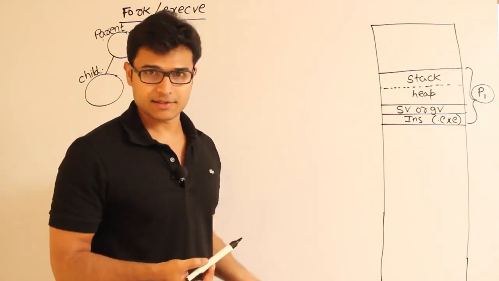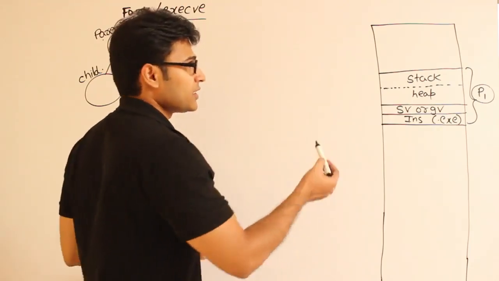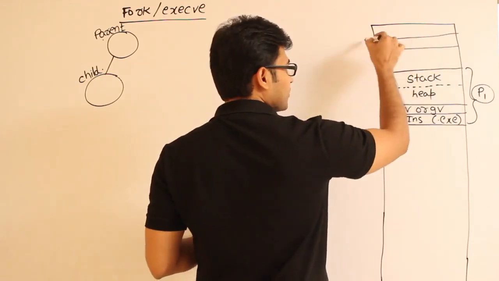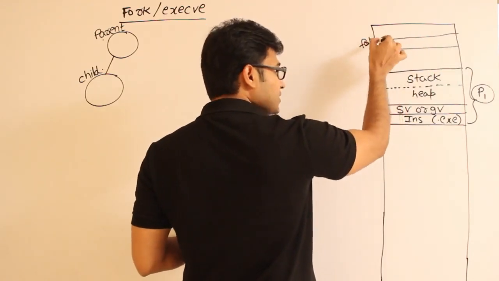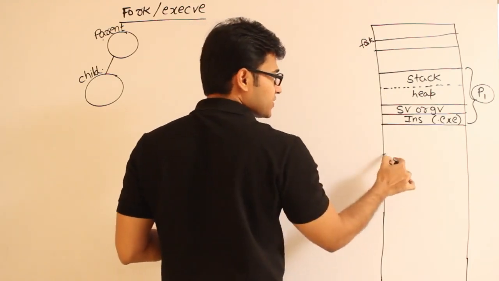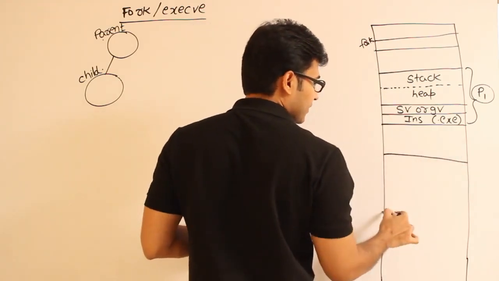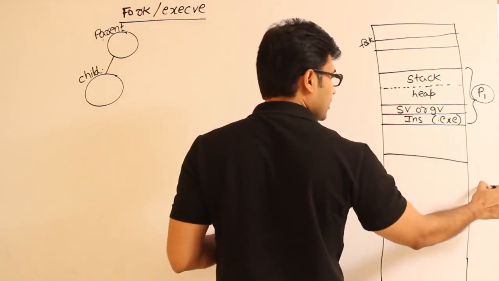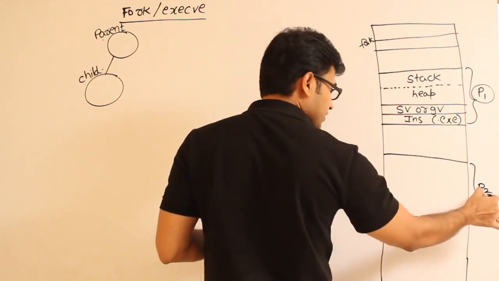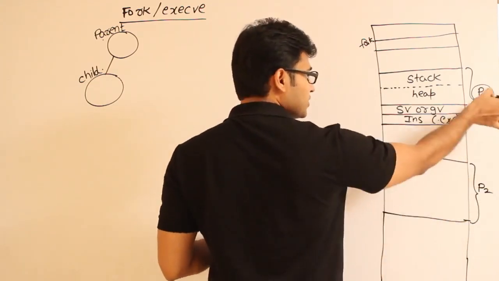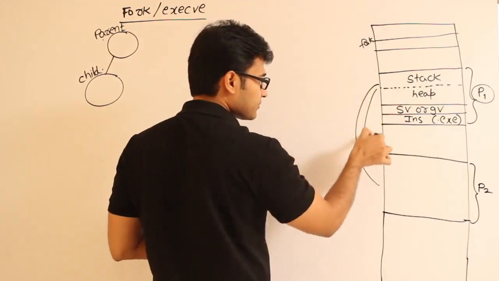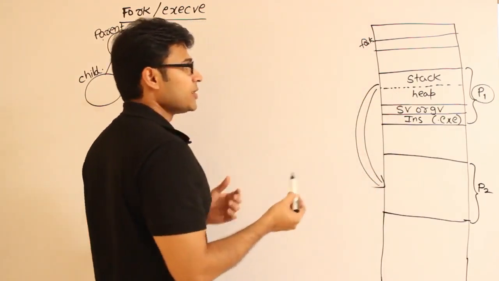Whenever it calls fork, we automatically get into the operating system function fork, and this function will create a new process, let's call it P2. This new process is going to be a child of this one, and this entire thing will be copied here. So what will be copied?